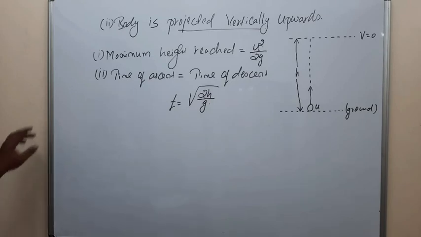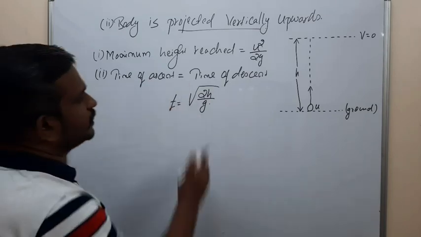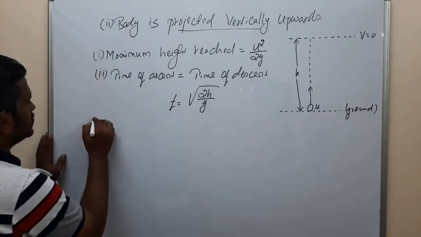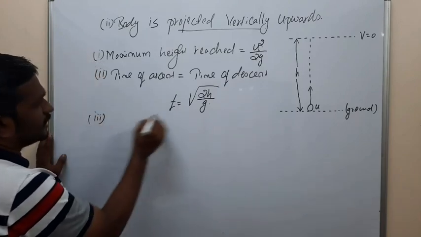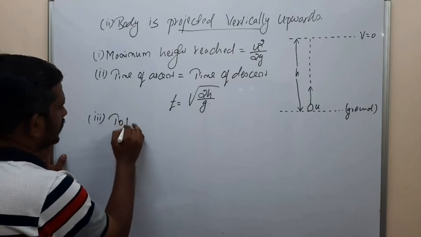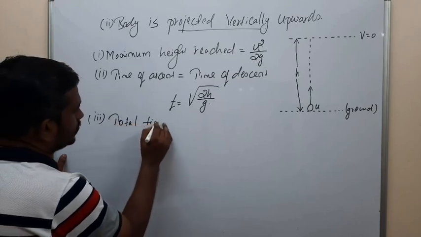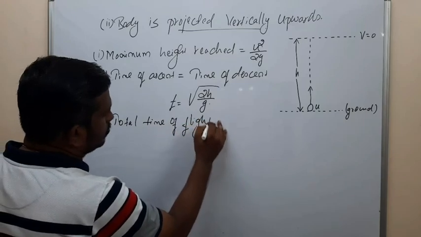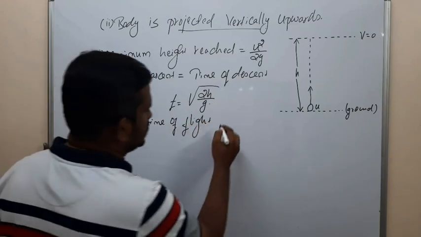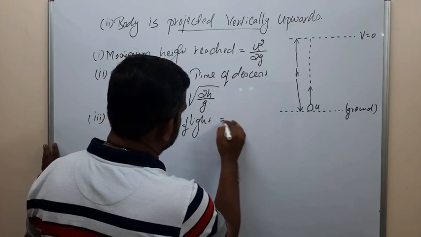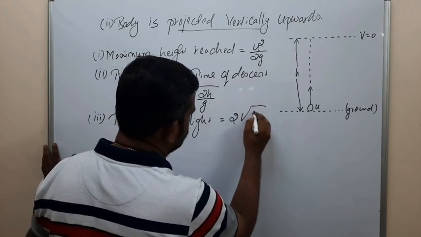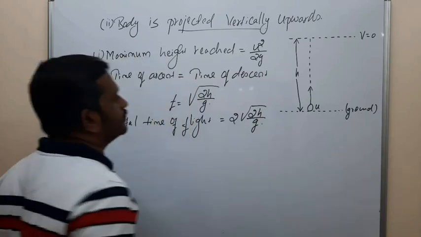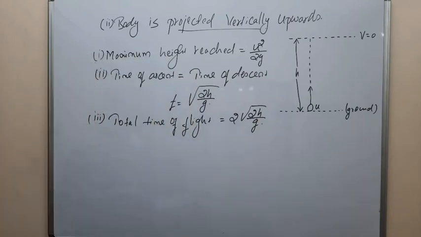Okay, time of ascent is equal to time of descent, which is t equal to root of 2h by g. So we already derived this equation. So the total time of flight is equal to 2 into root of 2h by g. That is the total time of flight.